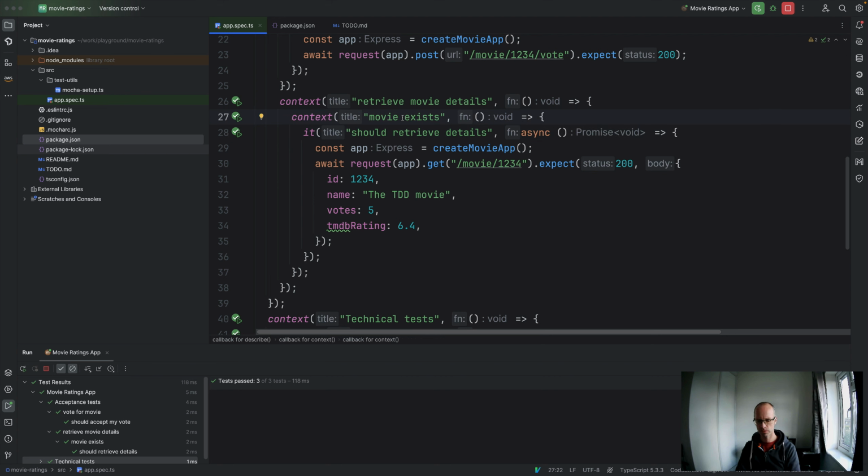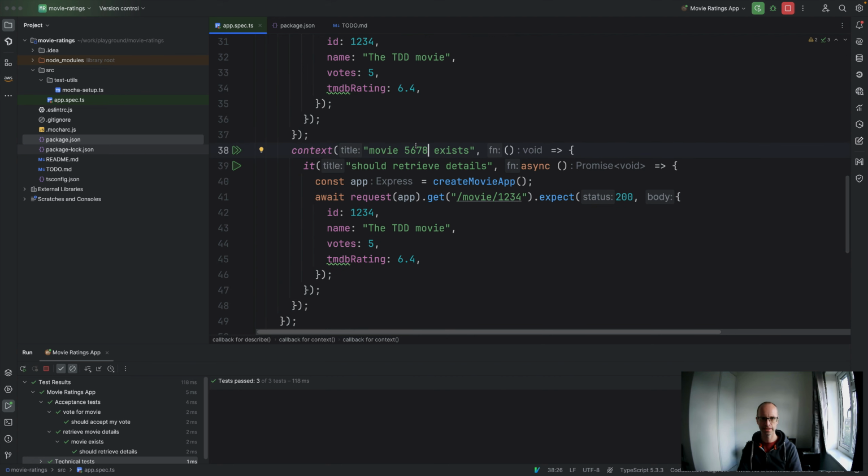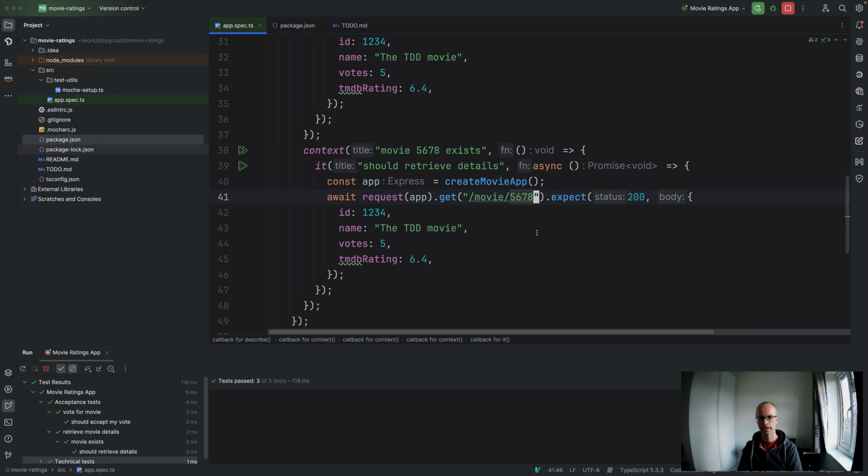Let's put in here movie 1 2 3 4 exists, and let's also do movie 5 6 7 8 exists. So now we're going to say, if we retrieve that, and this should return, let's call it the BDD movie. That doesn't get as many votes, obviously.